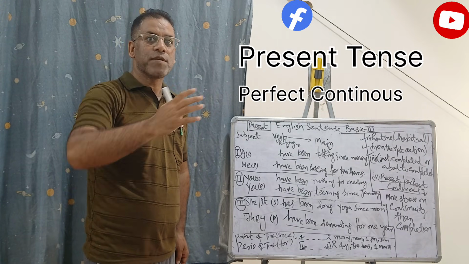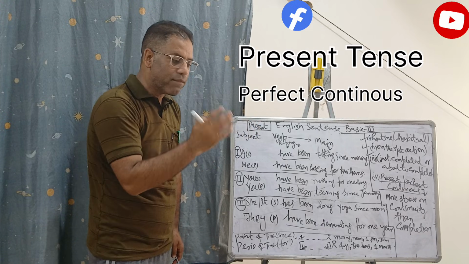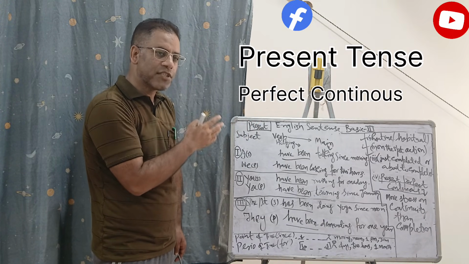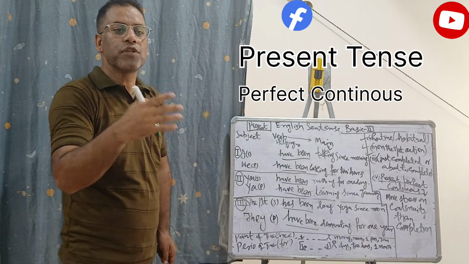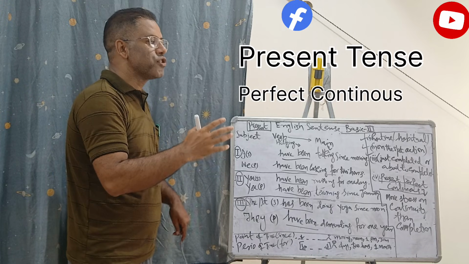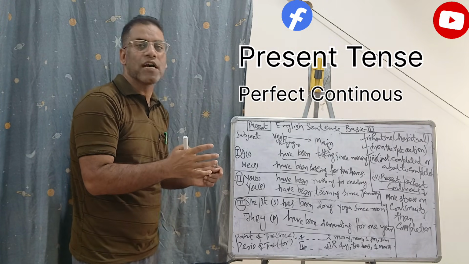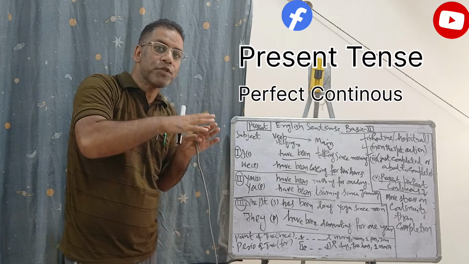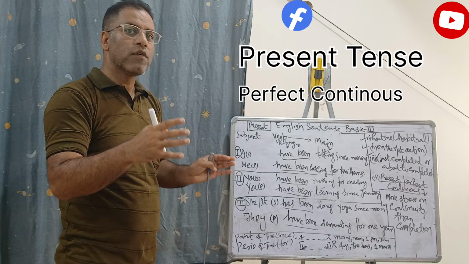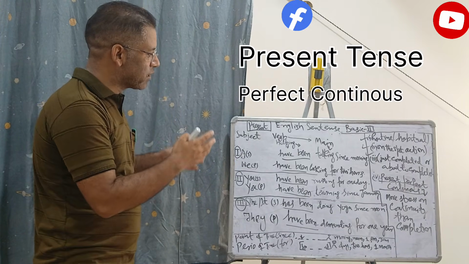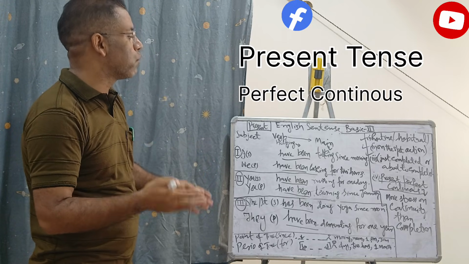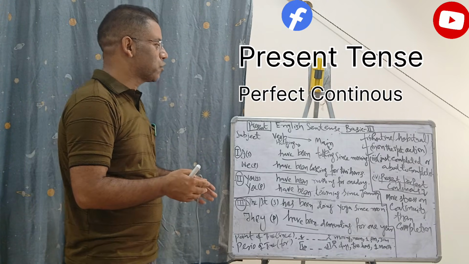Okay, even if it is for the point of time, we try to refer to some point of time in the past. Since then, we have been continuously doing that work, or we can say that we want to close the time period and want to give the perfect duration. Then we use for that. For the point of time, we use since. For the period of time, we use for. Okay, that's it. I think that's all for today.